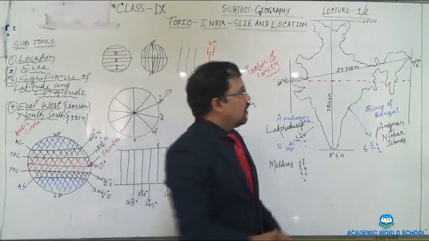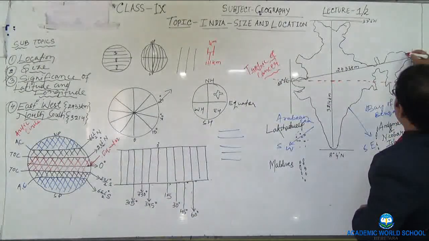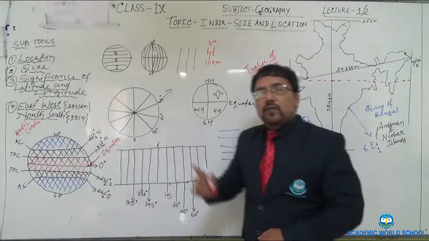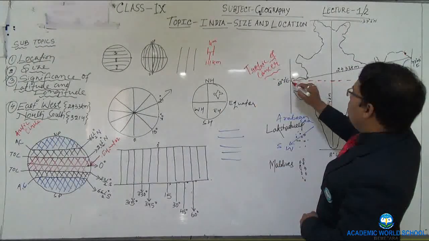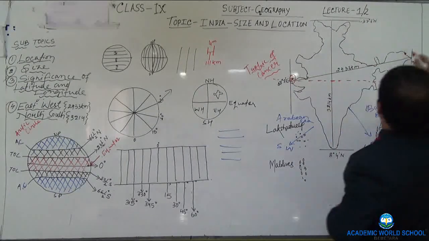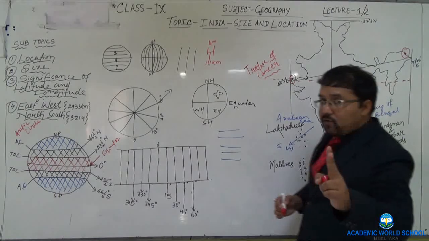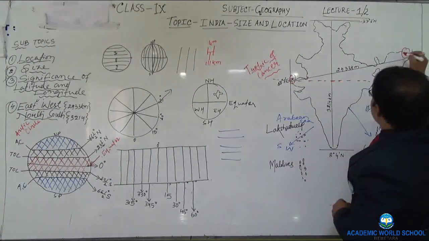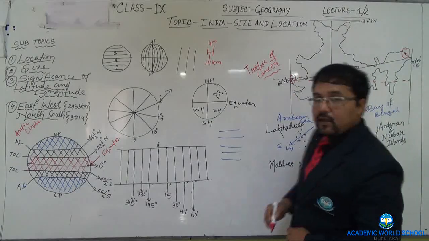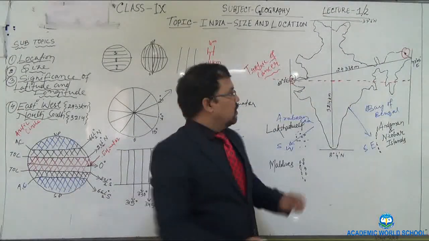That's why at this point in Arunachal Pradesh, the sun rises 2 hours before this point in Gujarat. It happens only because of 30 longitudes.